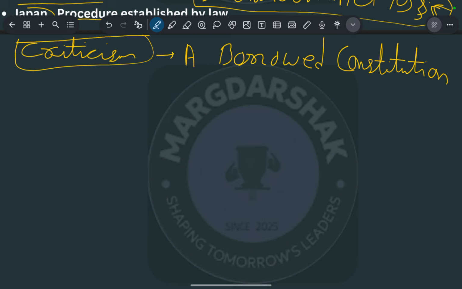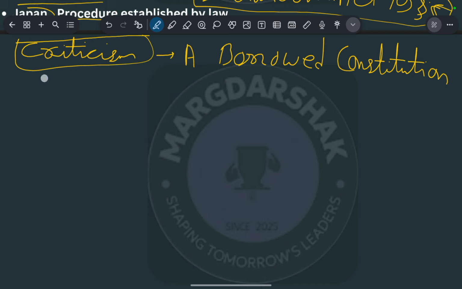To answer this type of critic, the constitutional makers rightly said that there is nothing bad in taking the good things from different constitutions. We have taken the good things from different constitutions and different acts to make our constitution the best constitution of the world, and to fulfill the needs of every sector of society. That is why we have taken different parts from different countries.